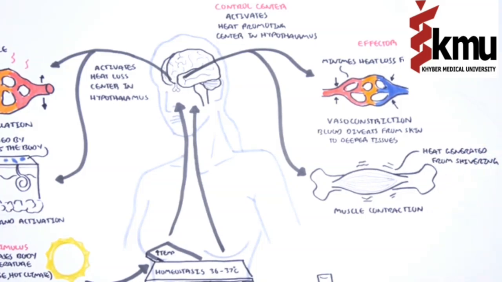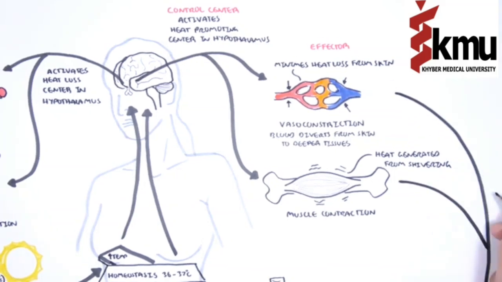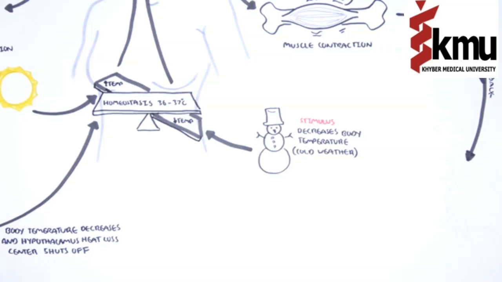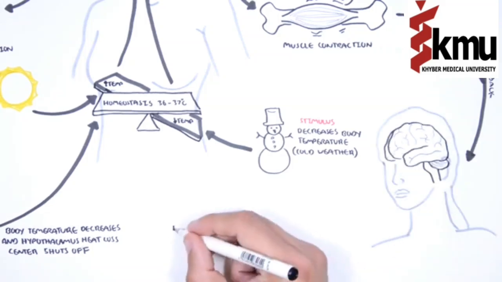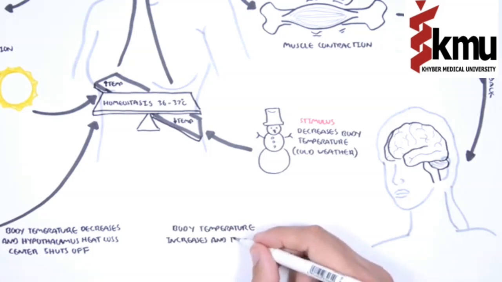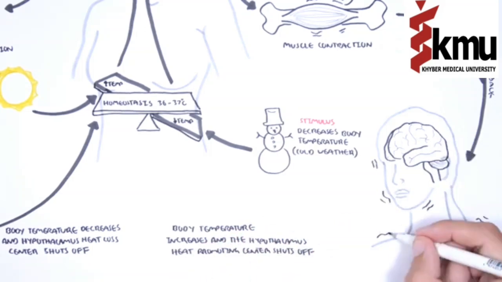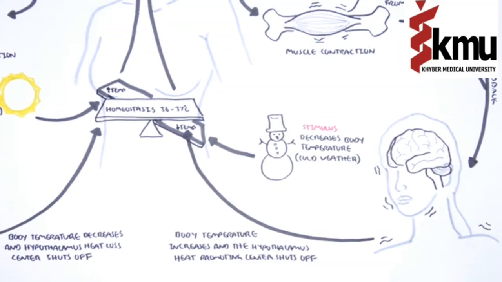These mechanisms increase body temperature, and when the body temperature is back to normal, there will be a negative feedback to the brain telling it to shut off the heat promoting centers. So body temperature will increase and the hypothalamus heat promoting center will shut off. So that was an example of how negative feedback works to maintain internal stability, and we used internal body temperature as an example.